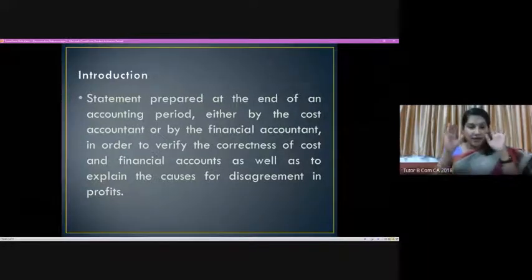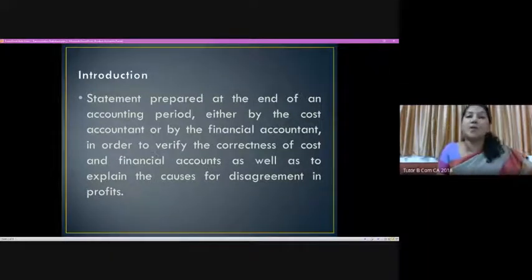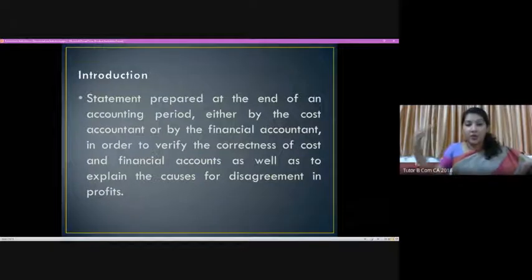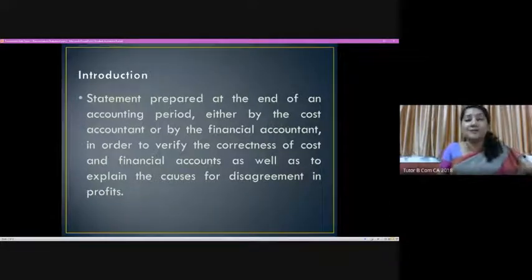That is the primary purpose of a reconciliation statement, because we would like to explain the causes for the disagreement between the profit shown by the financial statement, prepared by the financial accountant, and the cost statement, prepared by the cost accounting department. That is where we finally prepare the reconciliation statement.